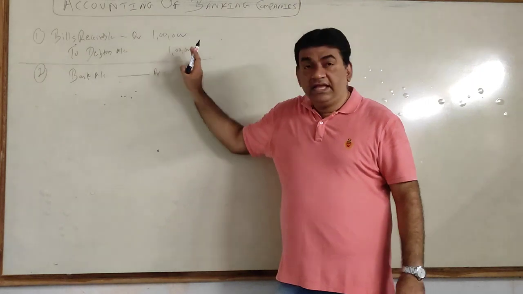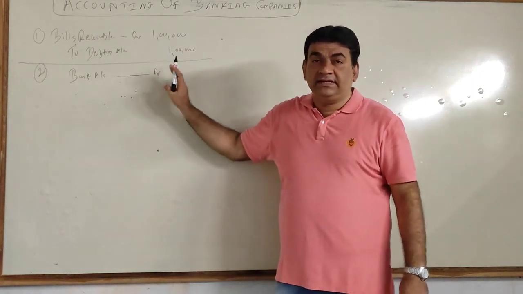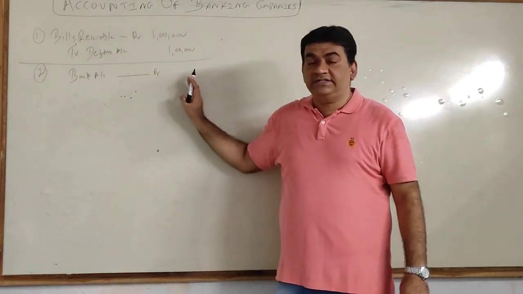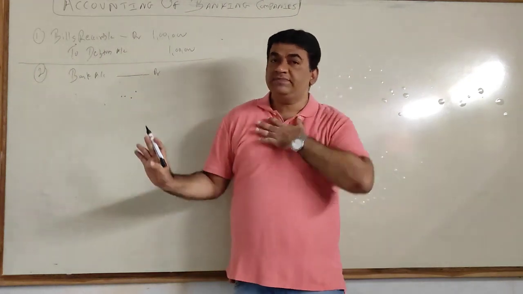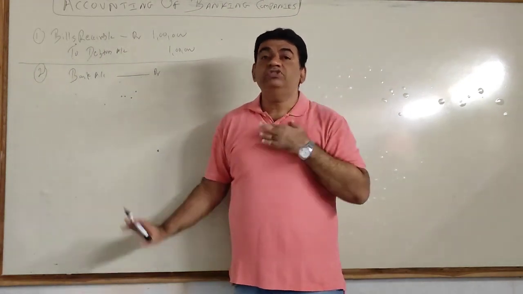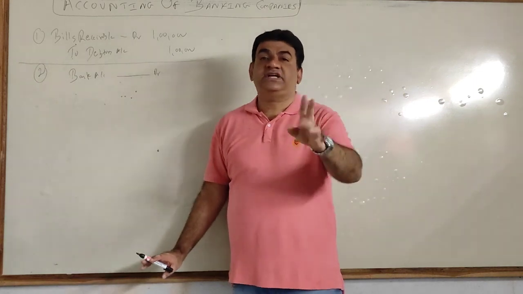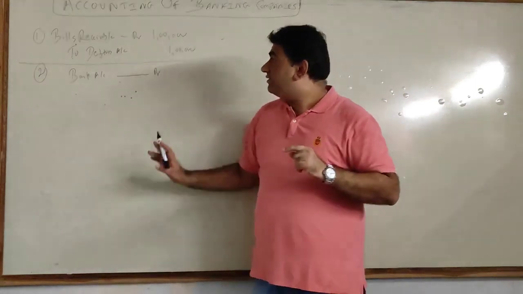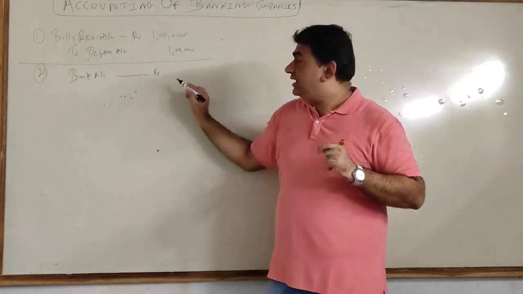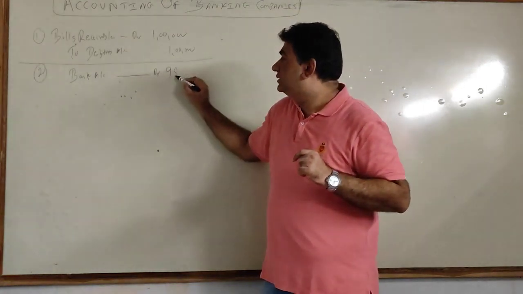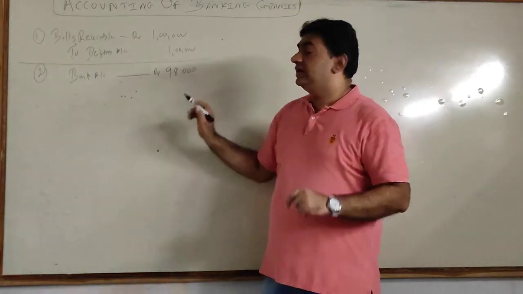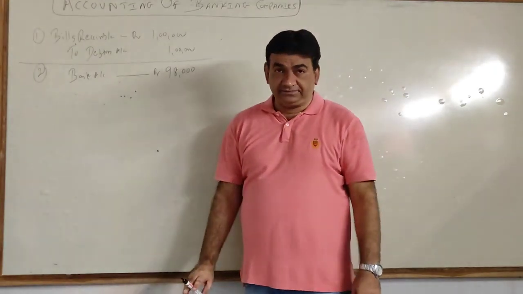Now, if bank is paying me money, this is the discounting transaction. Bank is also doing business. So they will not do this transaction free for me. They will charge me something. Let's say they charge me 2,000. So what will bank do? From this 1 lakh, they will deduct 2,000. So they will give me 98,000 in hand.